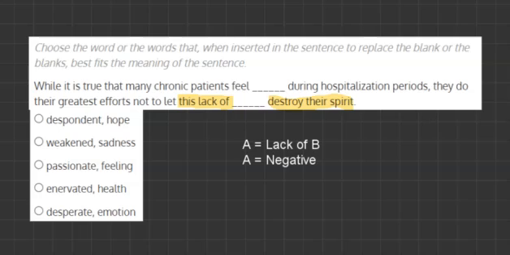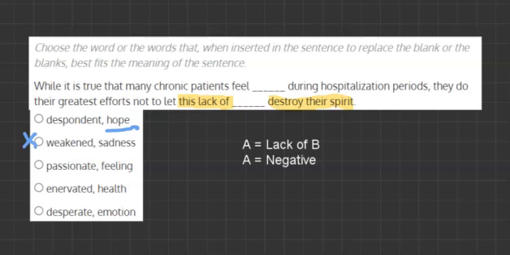So the first word is despondent, and despondent means a lack of hope. So firstly, this is a negative word, and a lack of hope, the second word, is a good description for the first word. So we'll leave it blank. The second is weakened and sadness. And whilst weakened is a negative word, you couldn't say a lack of sadness is a description of weakened. So we're going to cross it out.